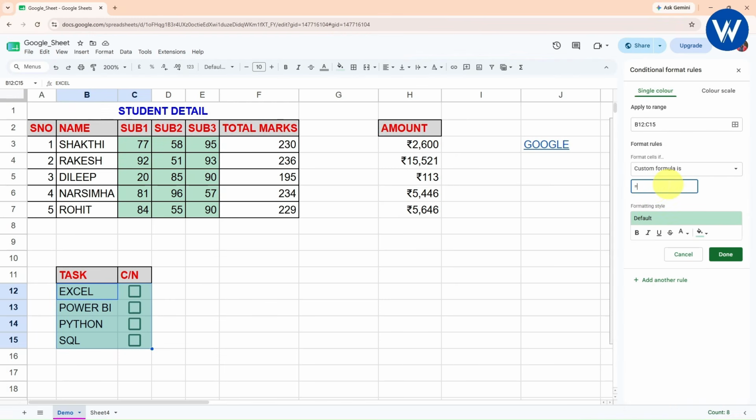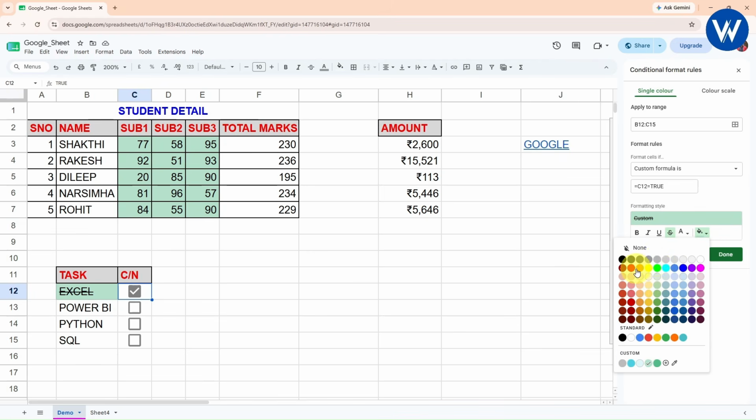The formula I will enter is equal to, you need to select the cell. So basically it is the cell. The cell is C12, right? I will take here C12. If C12 equals TRUE, now what I will do, I will simply strike it. Let me check this option. Right. So guys, this is how you can do the conditional formatting.